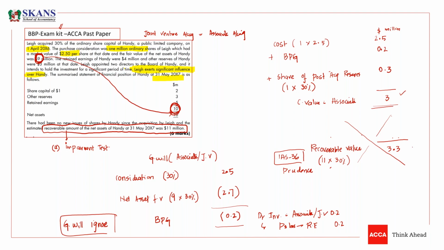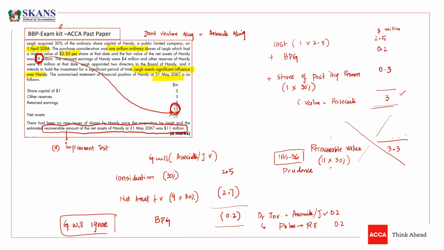But if this value would have been 2.9, then we need to book a 0.1 loss, and the new revised value would be 2.9. So this is how you are going to do investment in associates. This was a good question on associates. The same question could be asked for joint venture, where we would have a bargain purchase gain. So you need to calculate bargain purchase gain or goodwill in associate as well.